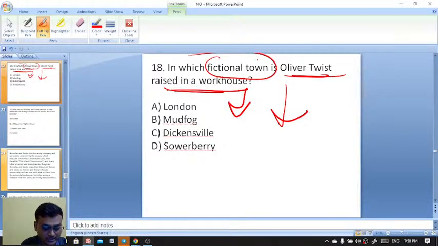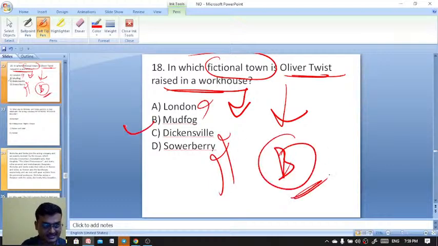Every type of question has been put here. Talking about the fictional town where he was raised in a workhouse. The town is not fixed, London. It's Mudfog. It's not Sowerberry, Dickens, it's Mudfog. Here B is the answer, exactly Sucharita. Excellent. Mudfog is the right answer.